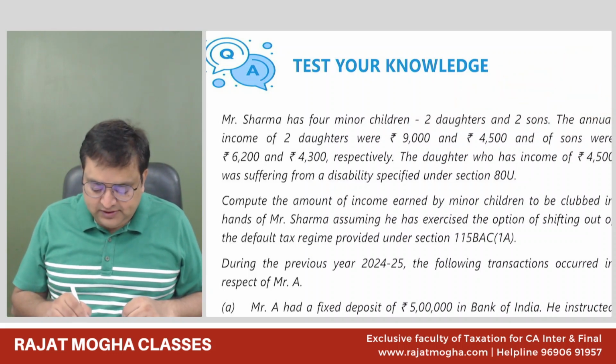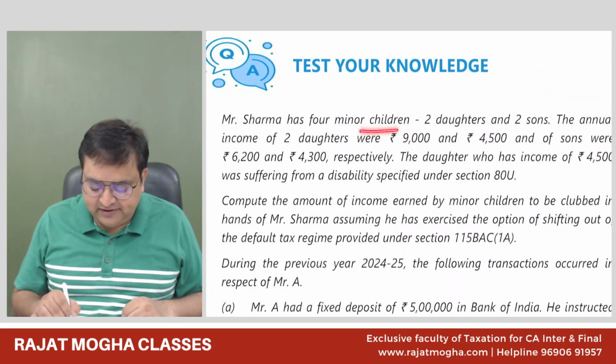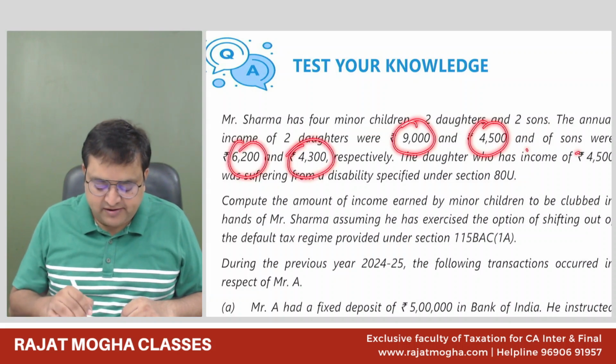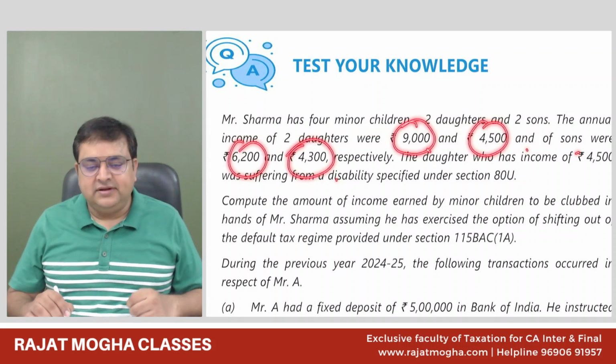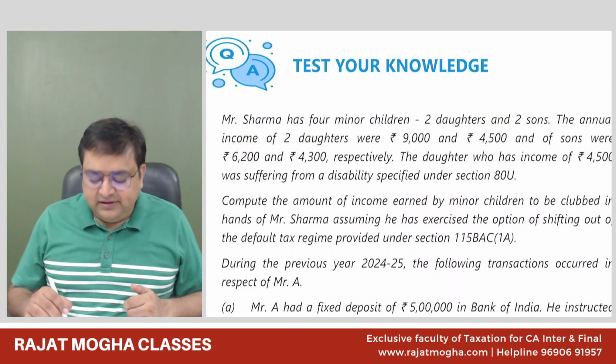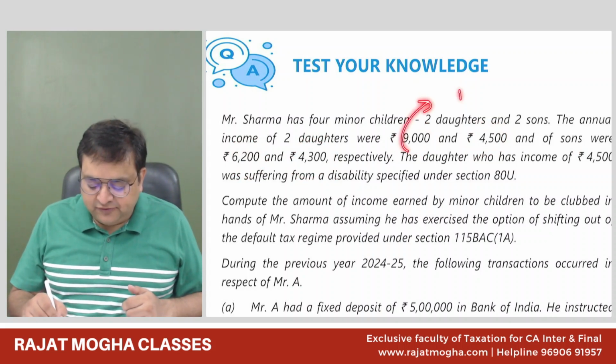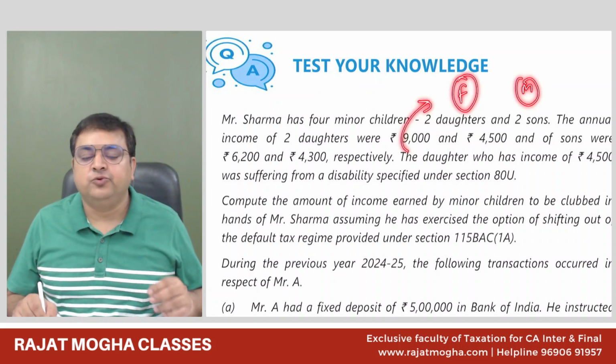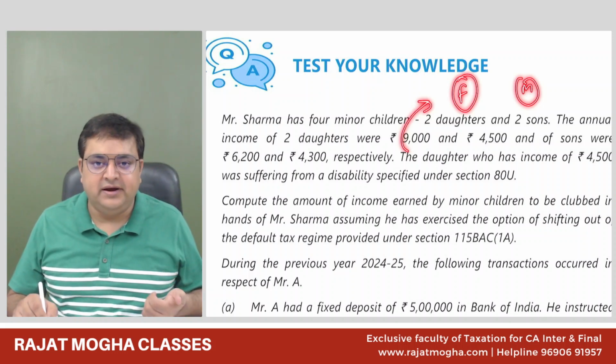Okay. So this person has four minor children, two daughters and two sons. The annual income of two daughters is 9,000 and 4,500, and of sons is 6,200 and 4,300. So these are the income of the child. And they will be clubbed in the hands of either father or mother, not in anybody else's hands. So either in father's hands or in mother's hands.